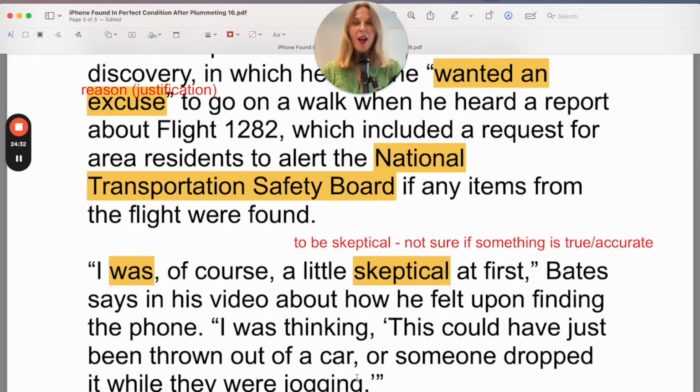So what I'll do now is I'll read the article from start to finish, and this time you can focus on my pronunciation. Let's do that now.